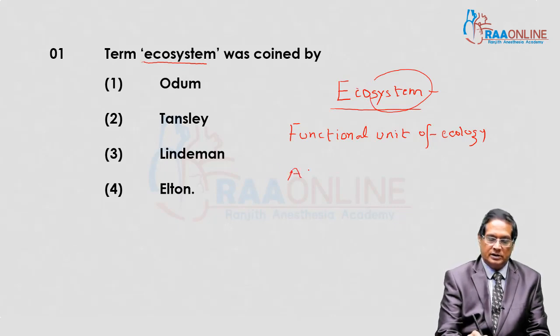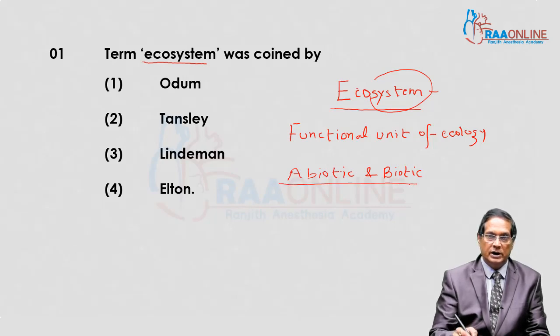It is an association of abiotic, that is non-living component, and biotic component, in which there is material cycling.